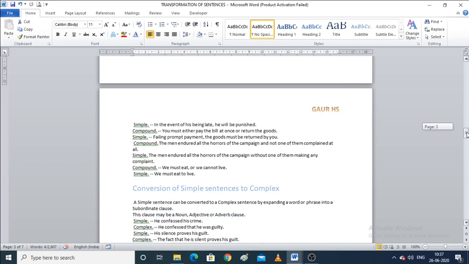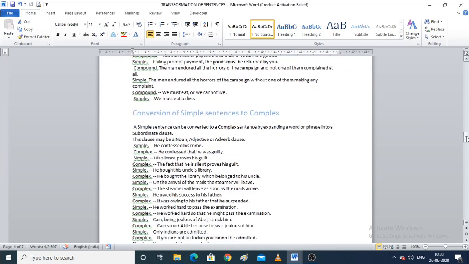Now, the next topic. Conversion of simple sentences to complex sentences. Before moving on, we need to know what complex sentences are. A complex sentence is a sentence that combines one independent clause with at least one dependent clause.